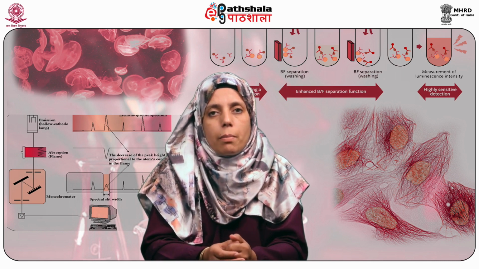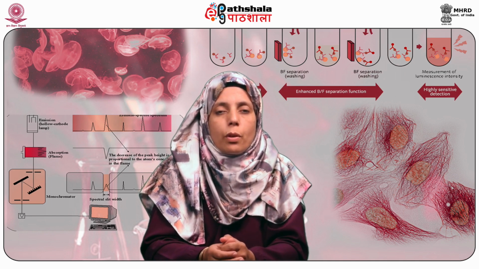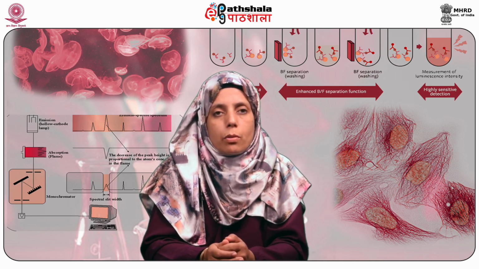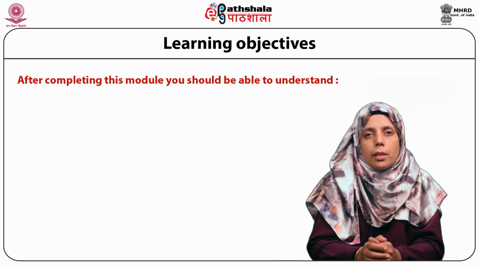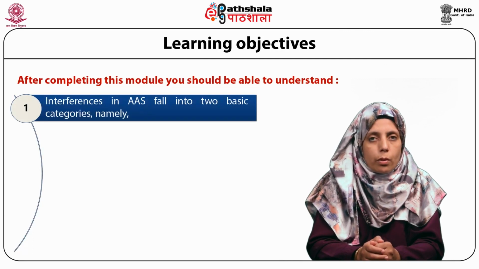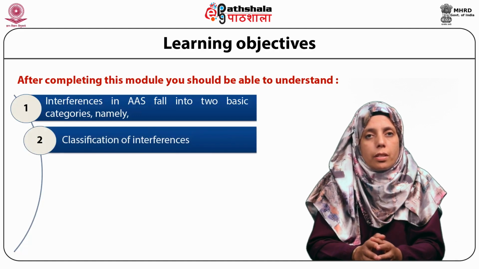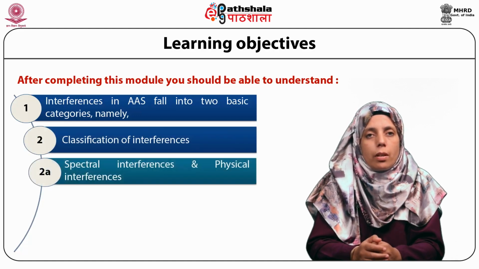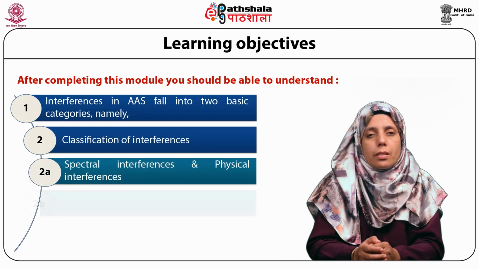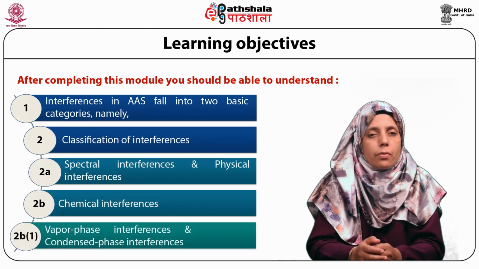Today we are discussing the module Interferences in Atomic Spectroscopy from the paper Atomic Absorption Spectroscopy. After completing this module, you should be able to understand what the interferences in atomic absorption spectroscopy are, their categories, and the classification of interferences based on their nature, like spectral interferences, physical interferences, and chemical interferences, which have been subclassified as vapor phase interference and condensed phase interference.